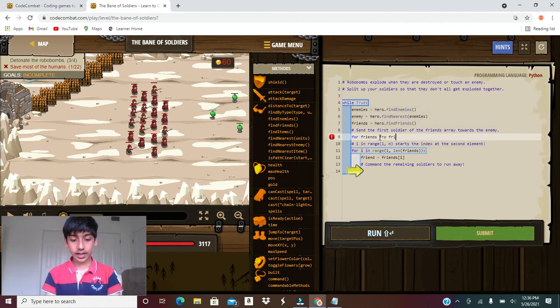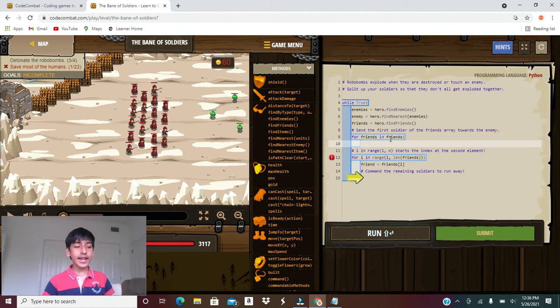This works because you already commanded every friend except the 1st friend to move away. So in this loop, it will take every friend other than the friend in the other for loop, so the 1st friend, and we will ask him to attack.